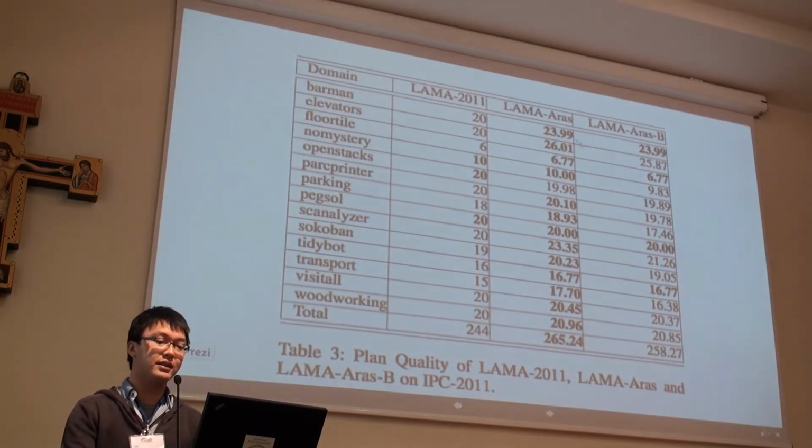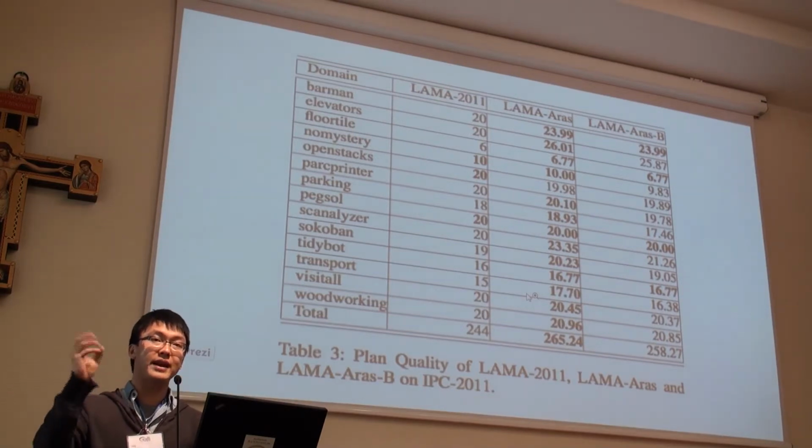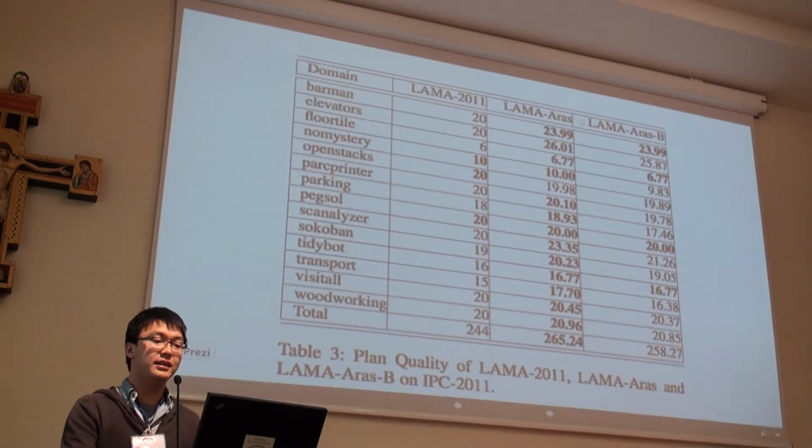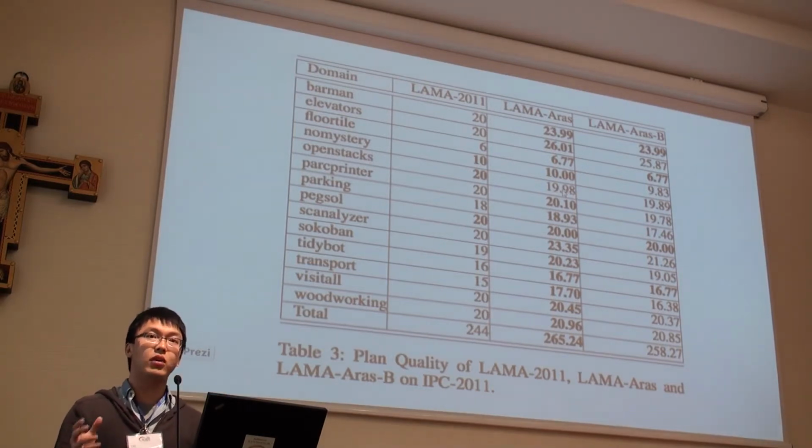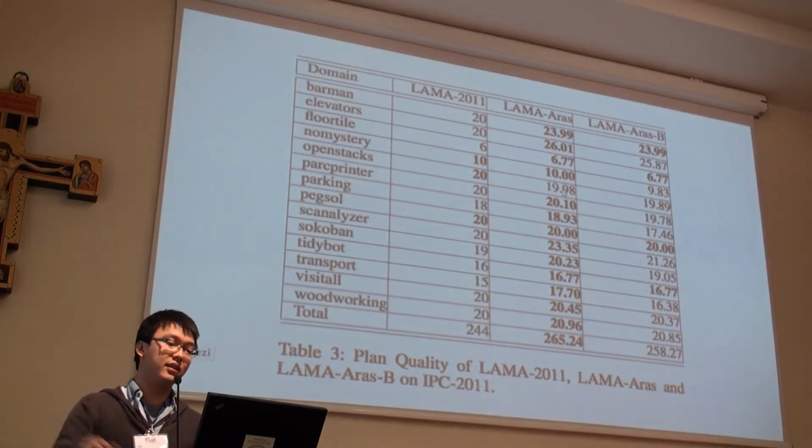And also you can look at this. The bolder numbers are just the best score in this domain. Basically, you can see that this planner dominates all the domains, except one, which is OpenStacks. The reason is that the search space of OpenStacks is just a tree. So post-processing is not working in this domain.